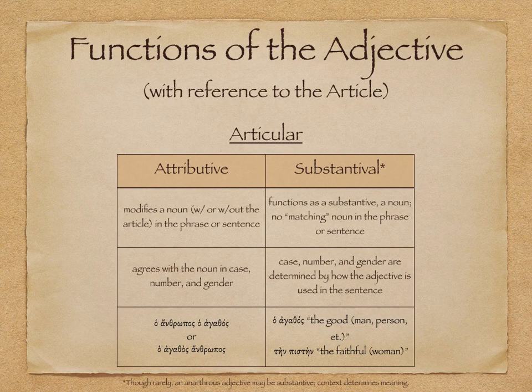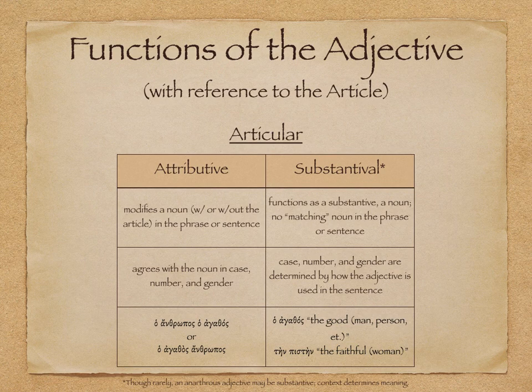Let's think about functions of adjectives for a few moments with reference to the article. Articular adjectives can be one of two functions in a sentence, attributive or substantival. Attributive, they would modify the noun with or without the article. That doesn't matter. We're thinking about the article and the adjective in the phrase or sentence. And they agree in case, number, and gender.